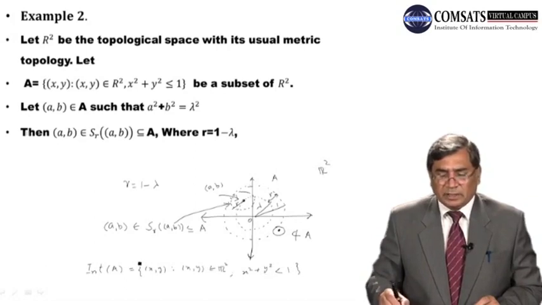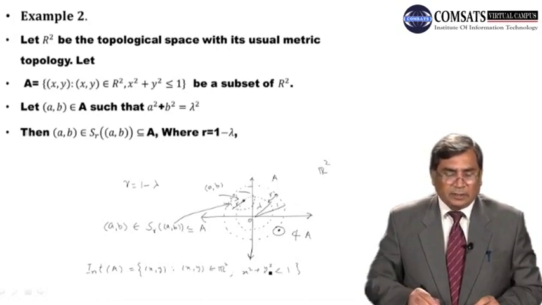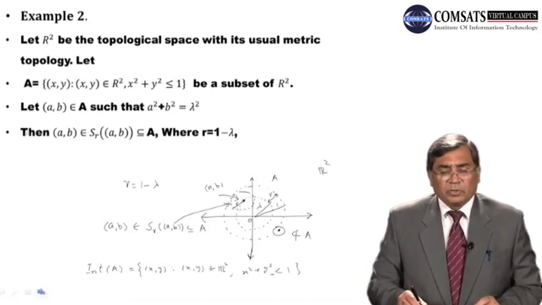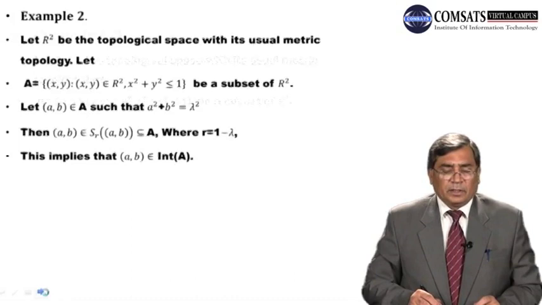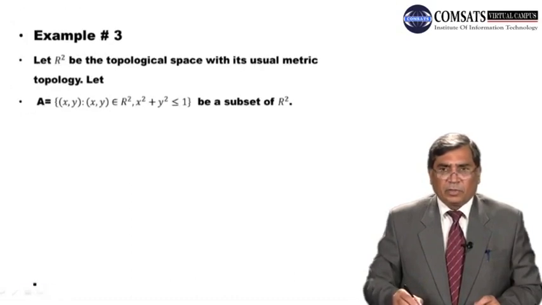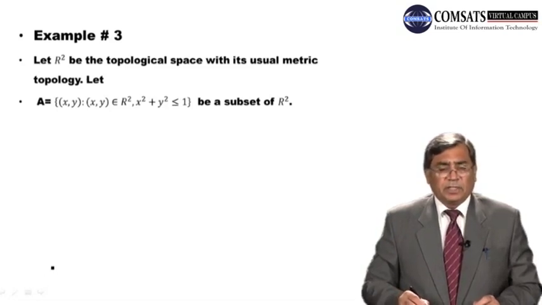So these are open discs. So this is an open disk with center at the origin and radius r. This implies that (a,b) belongs to interior of A, my dear students, and hence interior of A is the collection of all the points which are inside the set A. Dear students, let's consider example 3.